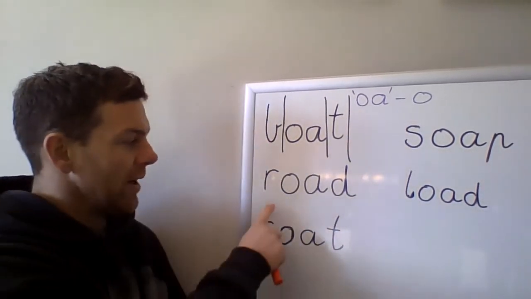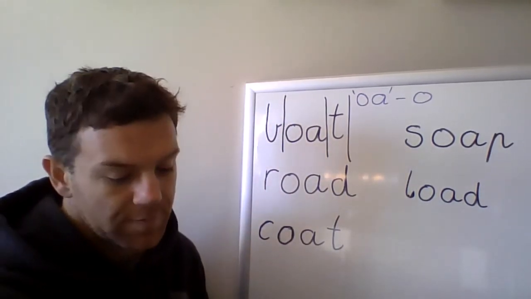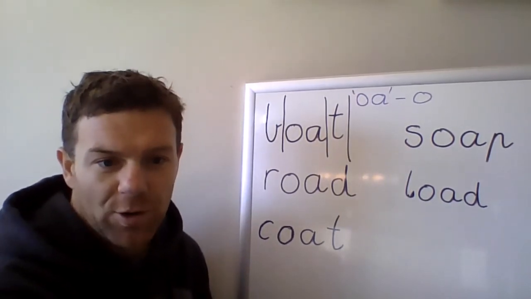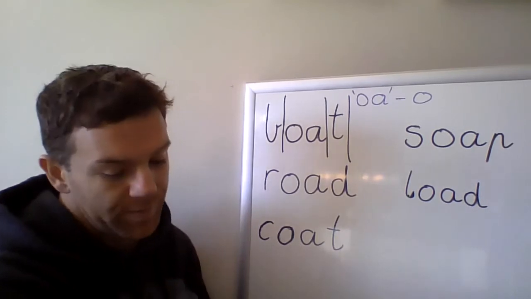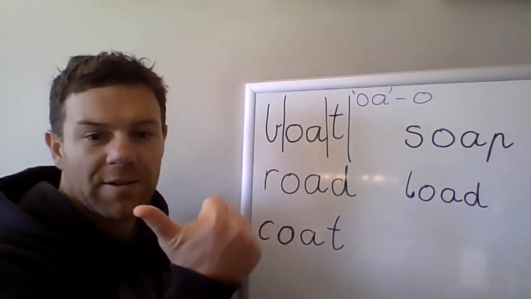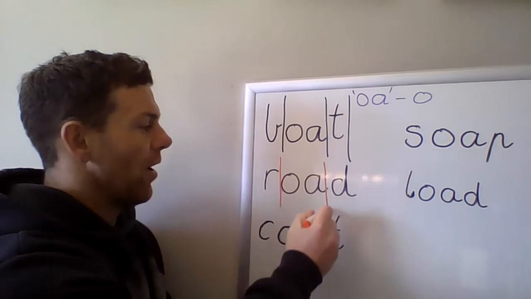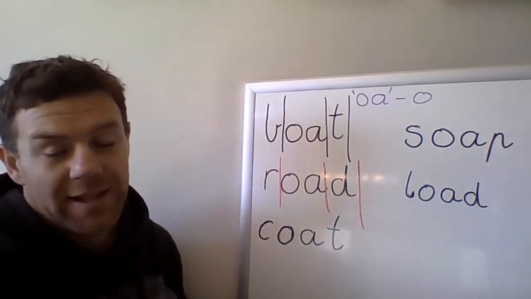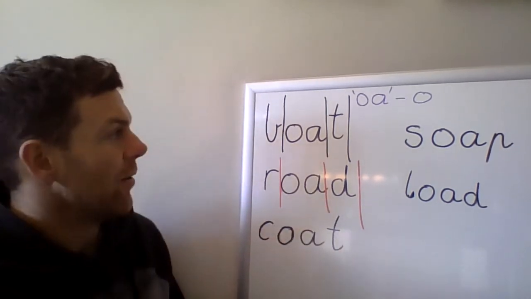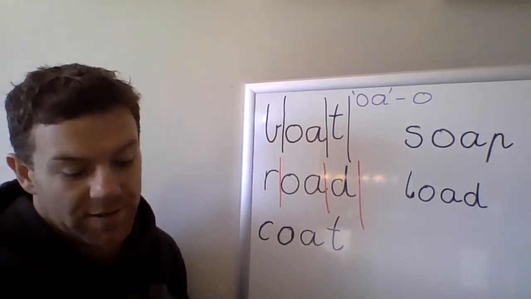Our second word is road. Everybody say road. If I was to put that in a sentence, I could say, we drive our cars or we ride our bikes on the road. Now to analyze the word, we break it down, so we say R, O, D. So three sounds: R, O, D. The letters that make up the word road are R, O, A, D. Once again, the part we need to remember is the OA digraph making the O sound.